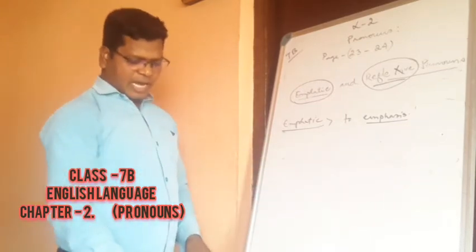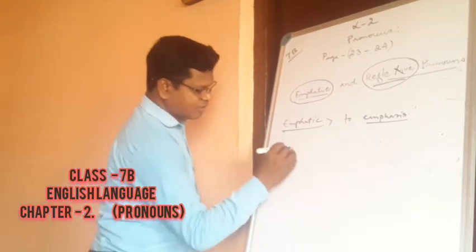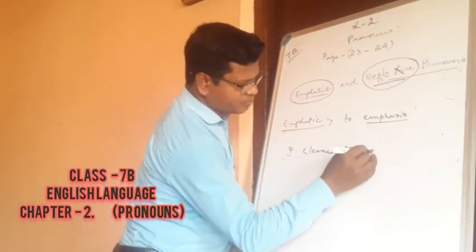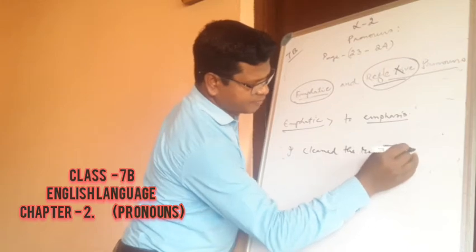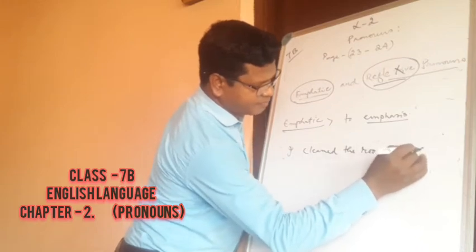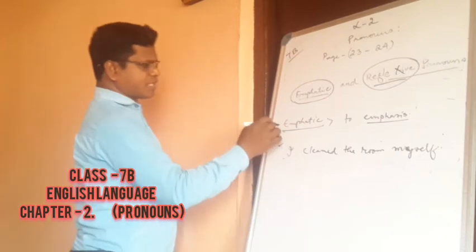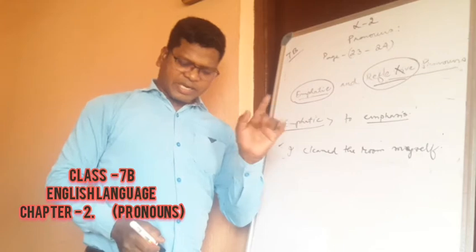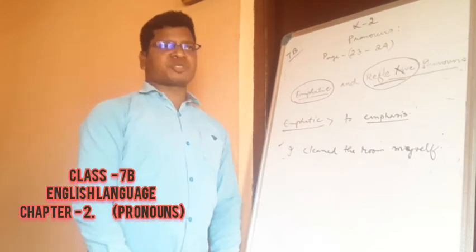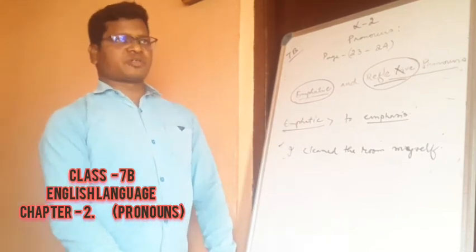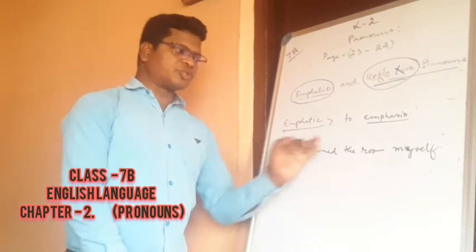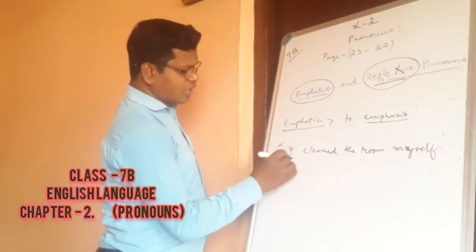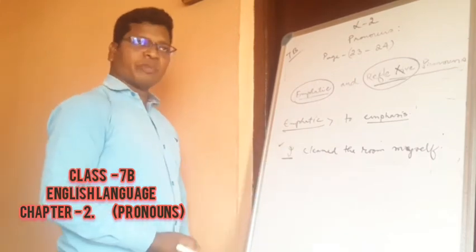Let's see an example. I clean the room myself. This is an example of emphatic pronouns. So what did I say in the beginning? That emphatic means to give emphasis on the subject. So who is doing that? Who is the doer of this action? We need to find out who is the I: I clean the room myself.